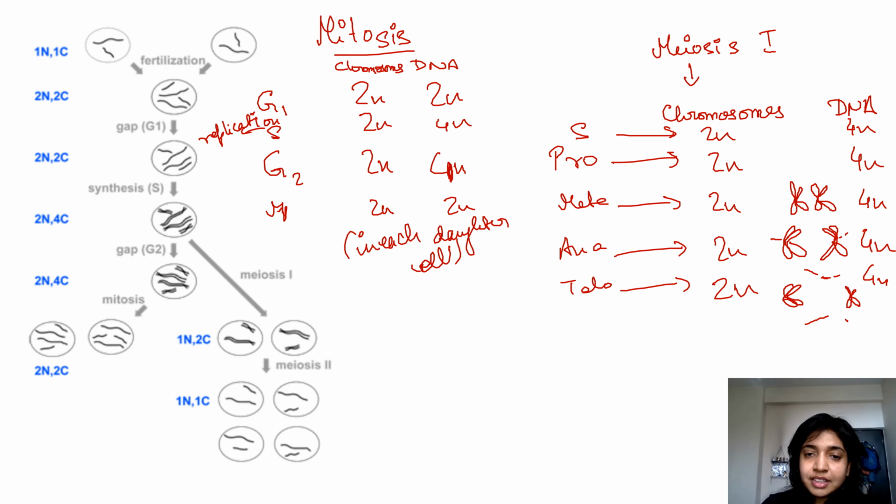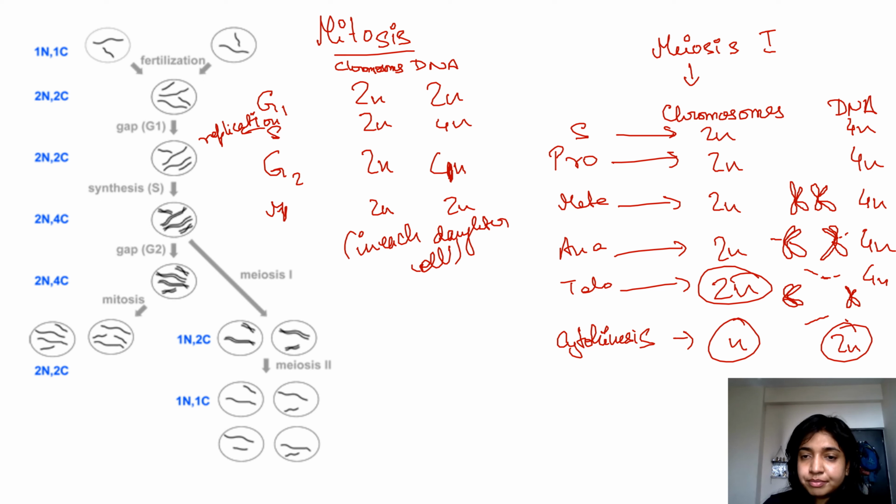After telophase is completed, cytokinesis occurs, right? So at the end of cytokinesis, each daughter cell would now have, since 2n is getting divided between two parts, n number of chromosomes, but genetic content would be 2n, right?